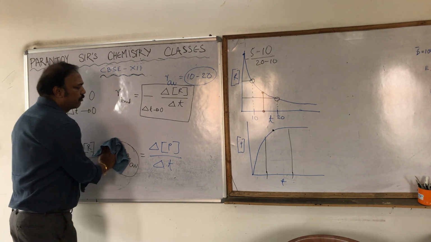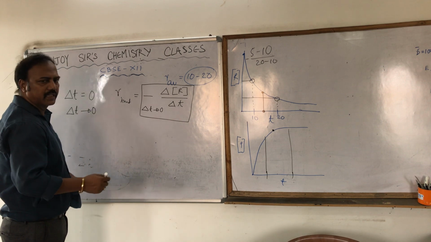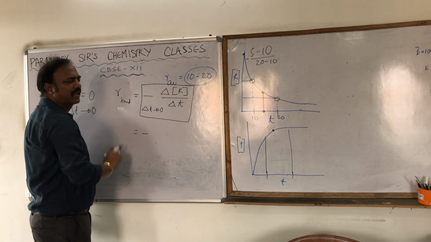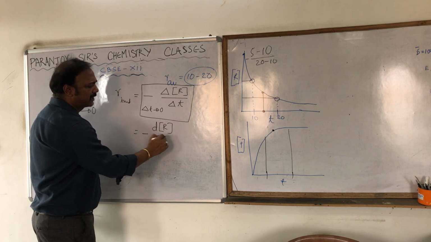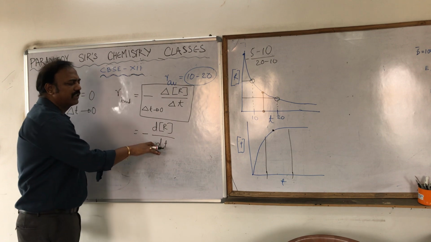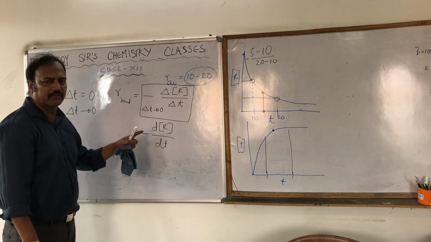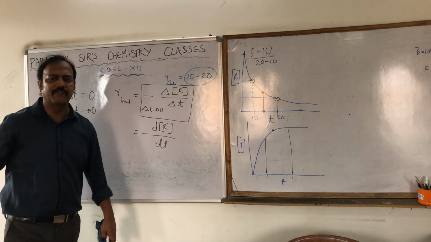So this one, we write it like this. We can also write it equal to minus, obviously the minus sign is there, d concentration R dt. This is not division, this is differentiation. If you want, you can say it as d/dt of concentration R. But why is the negative sign there?